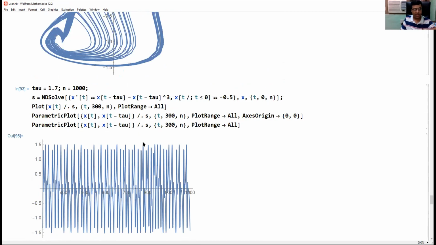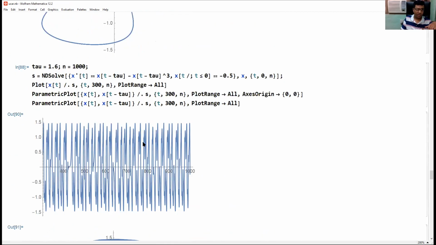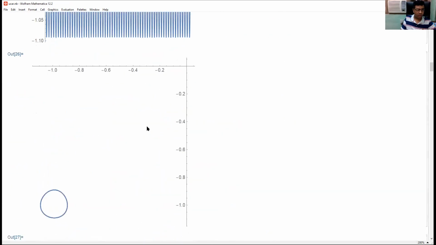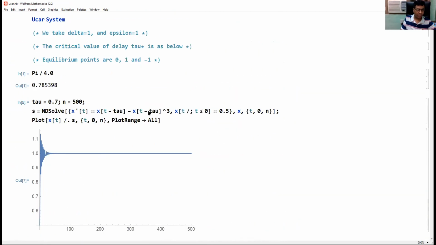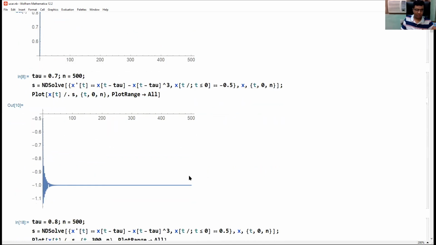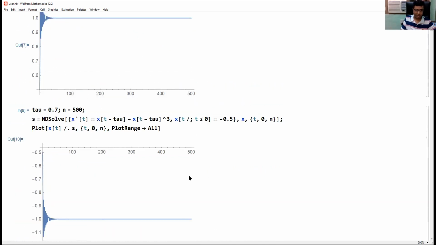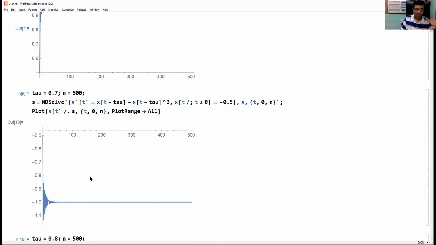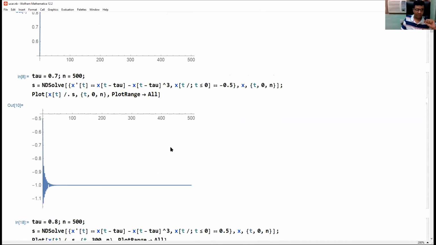Okay, we can summarize these results. If we select our delay value less than this critical value, then we get stable solutions. So it depends on initial condition. If initial condition is in the neighborhood of 1, solution will converge to 1. If it is in the neighborhood of -1, it will converge to -1.